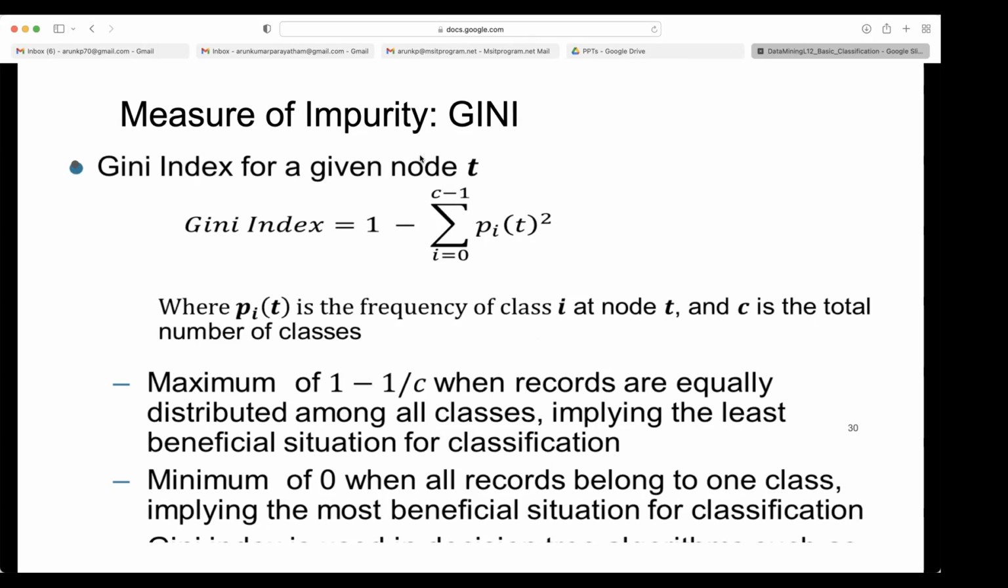So when will you get this maximum? I don't want to get into the mathematics, but if you consider this as a mathematical equation, you know how to get the minima and maxima for a given function.